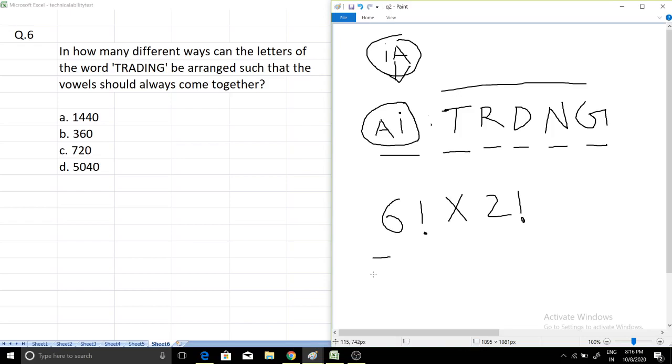So 6 factorial into 2 factorial equals, at first write 6 factorial, which equals 720, and then multiply it by 2 factorial, which is equal to 2. So 720 into 2 equals 1440.